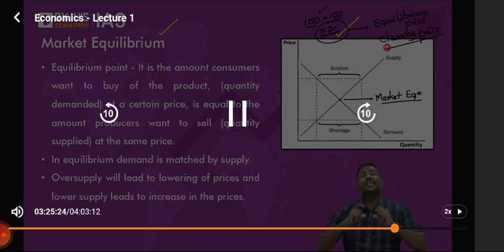And understand the logic here. Whenever the supply in the market is higher than the demand, please look at the points, you'll understand. This is a point on the supply curve, this is a point on the demand curve. Whenever the supply in the market is higher than the demand, this is called a surplus situation. Surplus means more supply. Imagine the demand is 100, but you're supplying 150. That extra 50 is called a surplus. A simple question to all of you, answer this. If supply is more and demand is lesser, what will happen to price? Start answering.